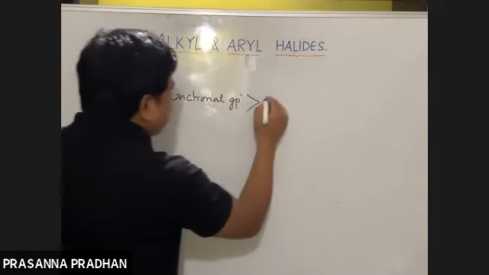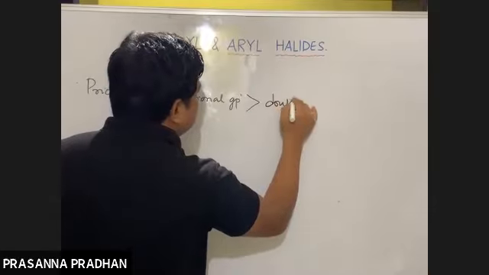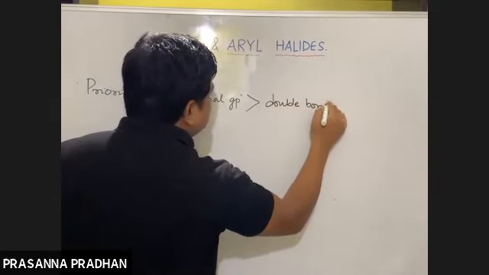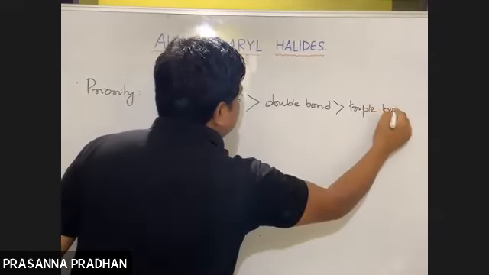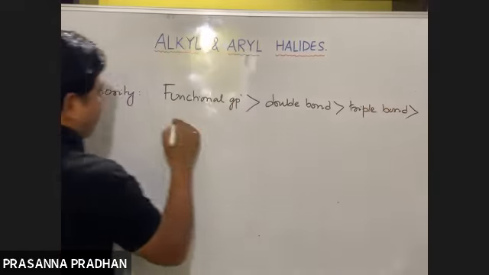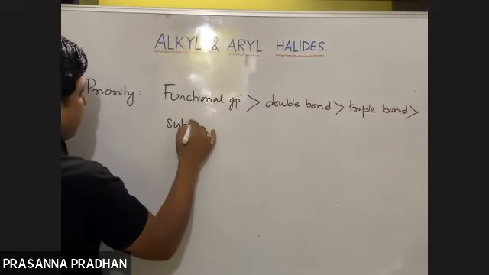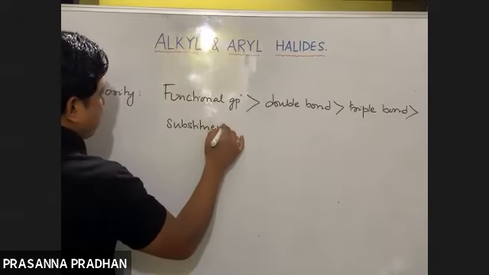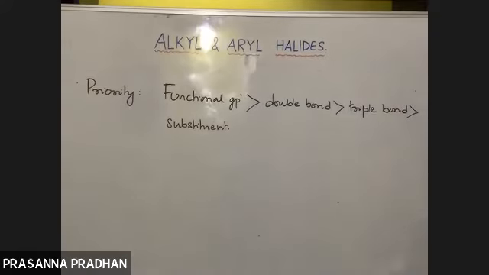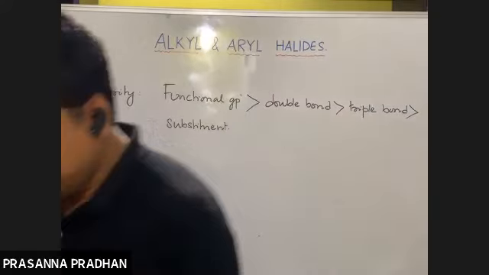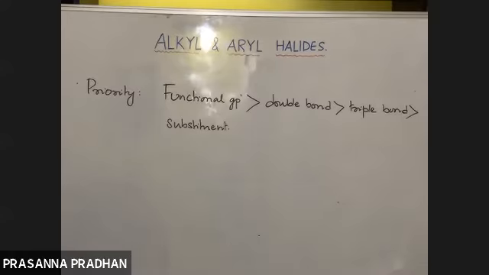Followed by double bond, followed by triple bond, and finally followed by a substituent. Okay, so this is the order of priority. So today we shall just start with a few basics, the nomenclature of some halides.